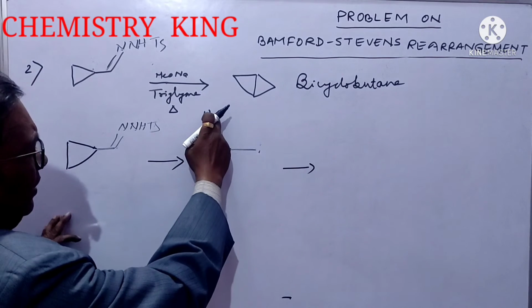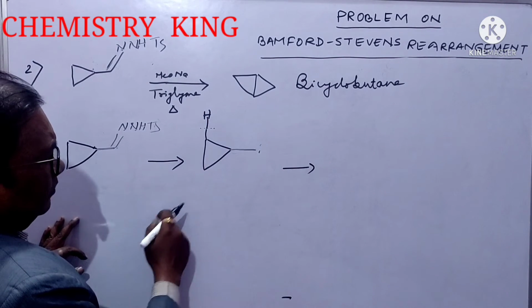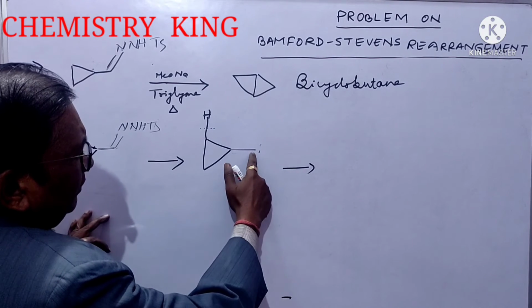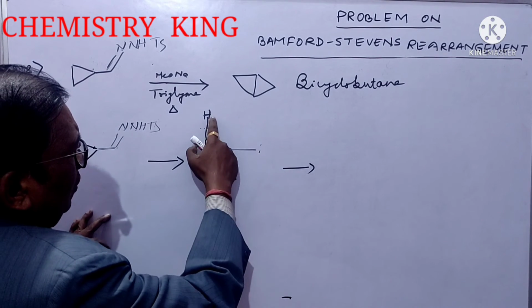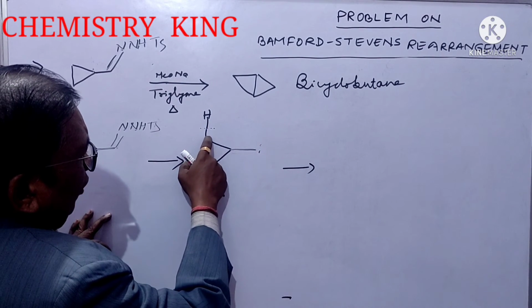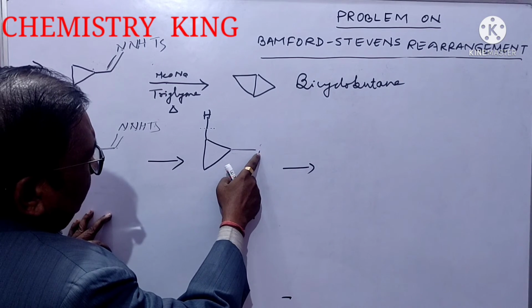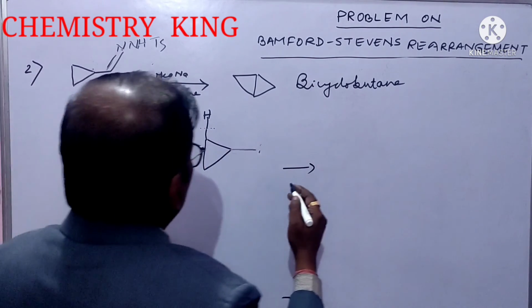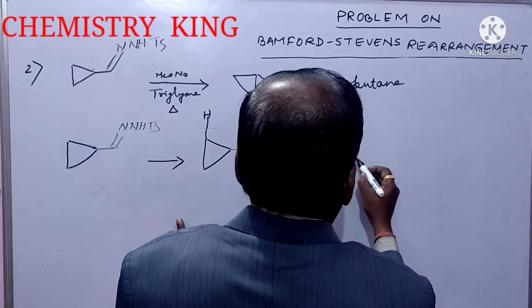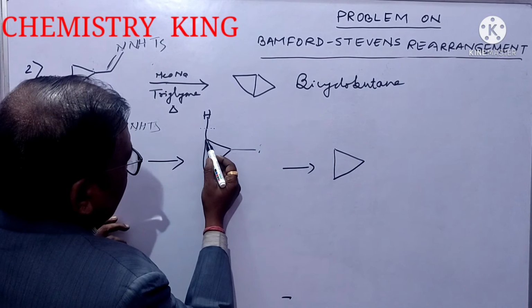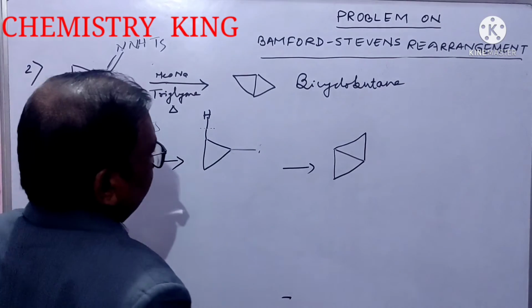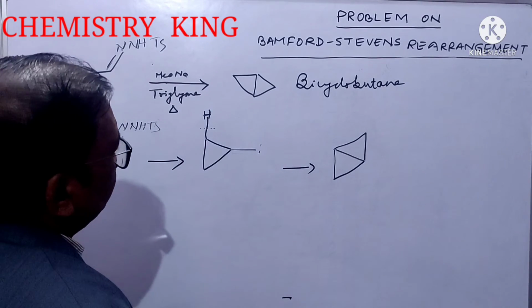Then this hydrogen radical H dot will combine with one dot of this carbon. So this hydrogen gets attached with this carbon, and then one dot is here and one dot is here. They will combine together.